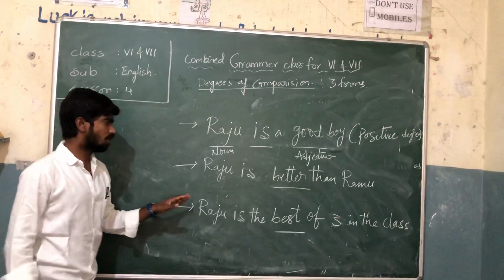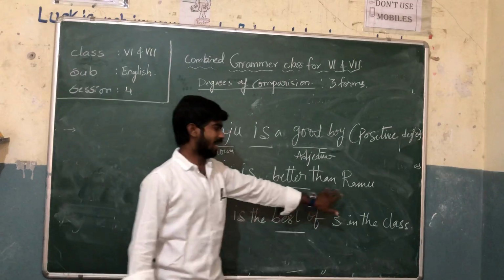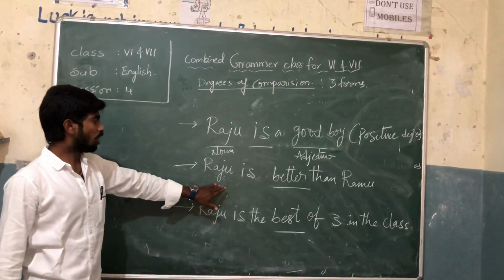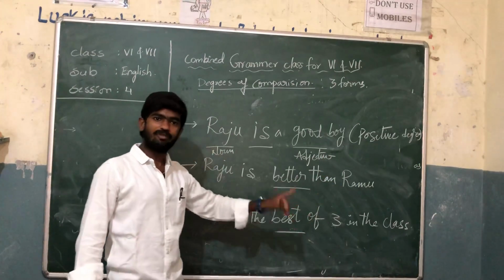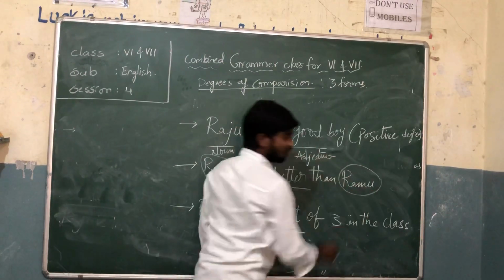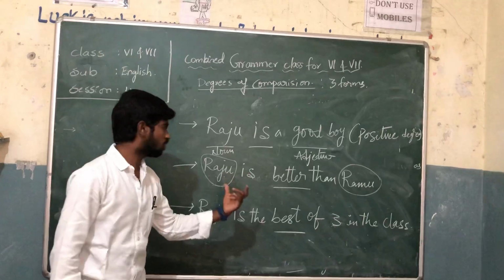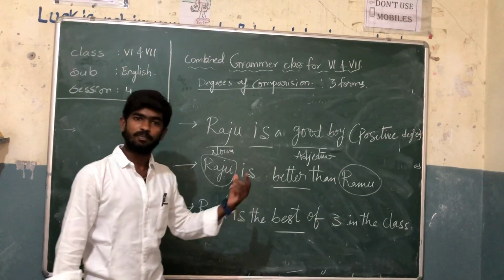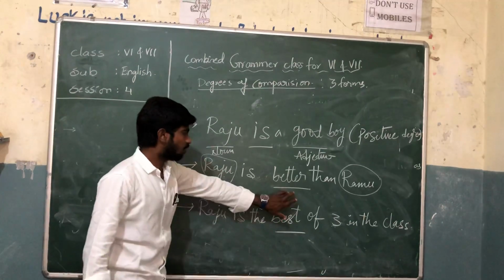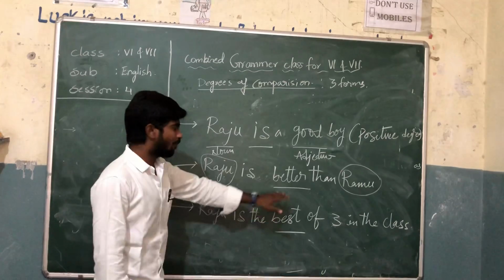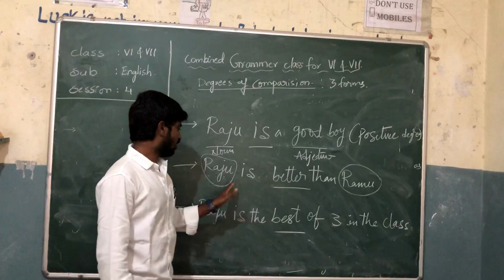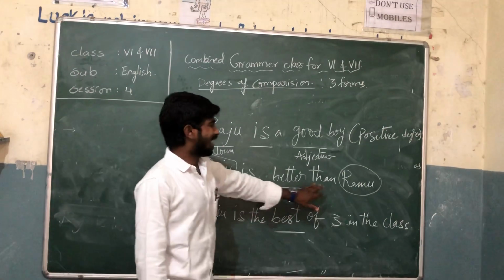Come to the second example. Raju is better than Ramu. In the second sentence, this statement states that Raju is better than Ramu. Here, what are we doing? We are comparing these two persons, about their quality, the quality of their behavior. We are comparing Raju and Ramu about their goodness. Raju is better than Ramu.